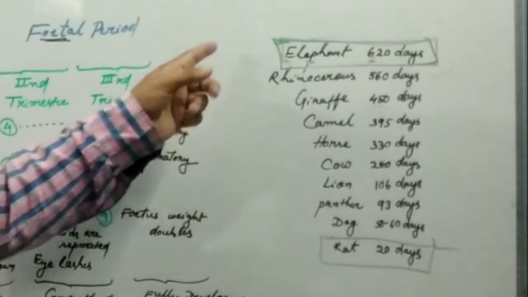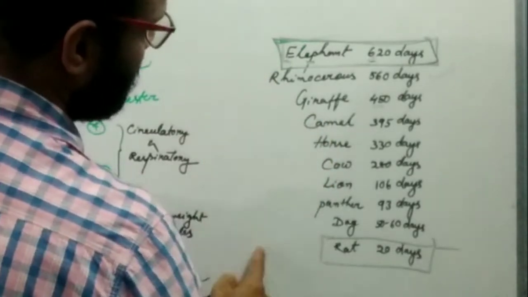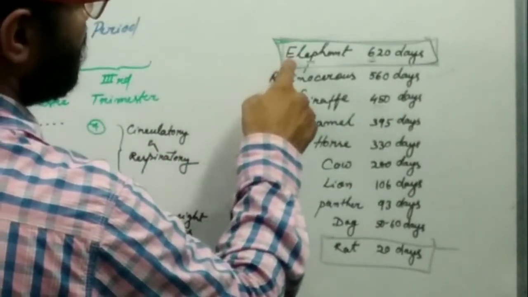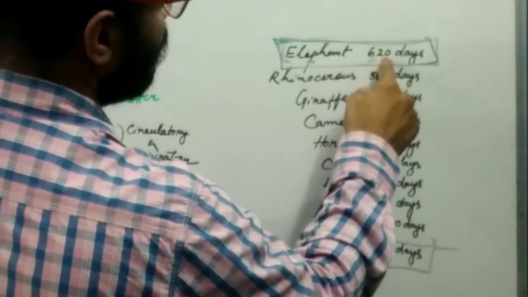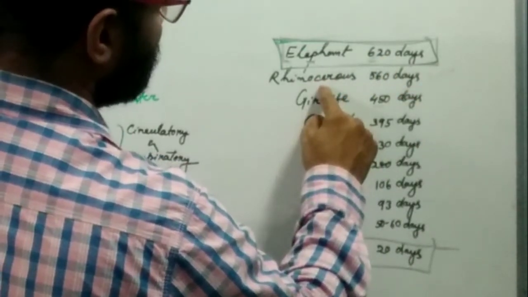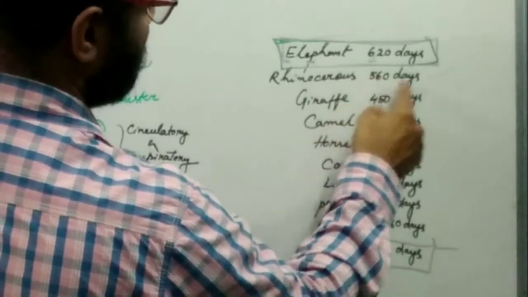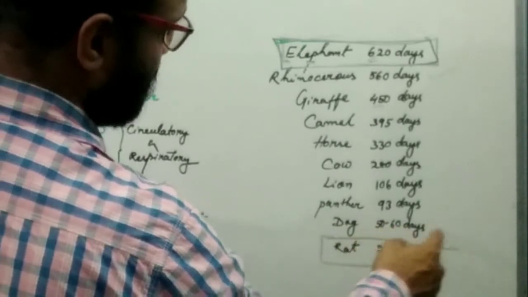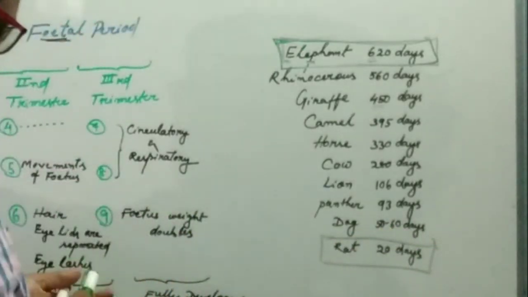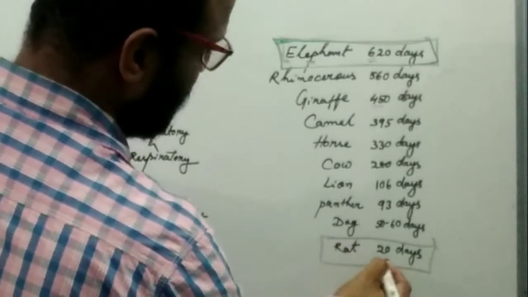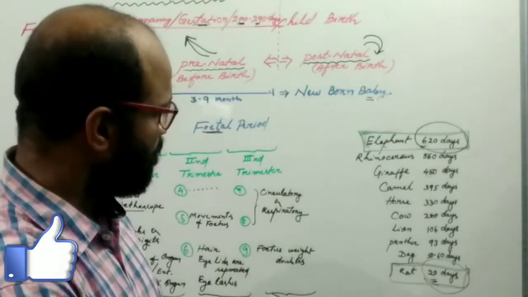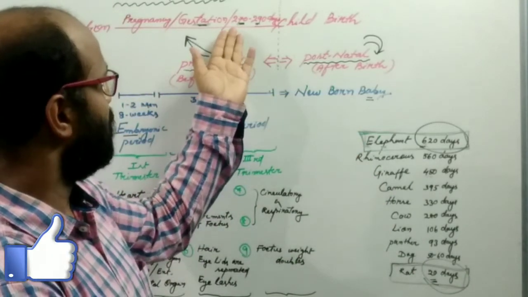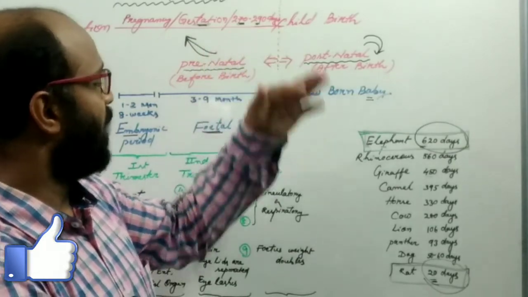And here are different animals and their different gestational periods. The elephant's gestational period is 6 to 20 days. In a rhinoceros, the gestational period is 560 days. In the case of a dog, about 50 to 60 days. And in the case of a rat, about 20 days. So the gestational period varies from animal to animal, but in the case of humans, the gestational period is 270 to 290 days.